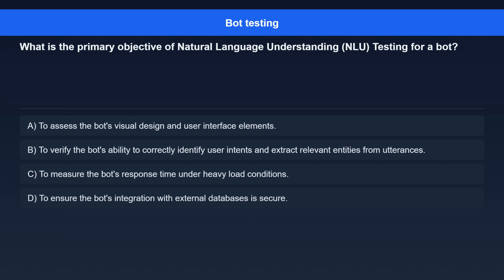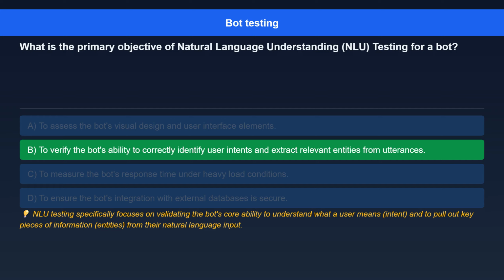Option C. To measure the bot's response time under heavy load conditions. Option D. To ensure the bot's integration with external databases is secure. The correct answer is to verify the bot's ability to correctly identify user intents and extract relevant entities from utterances.